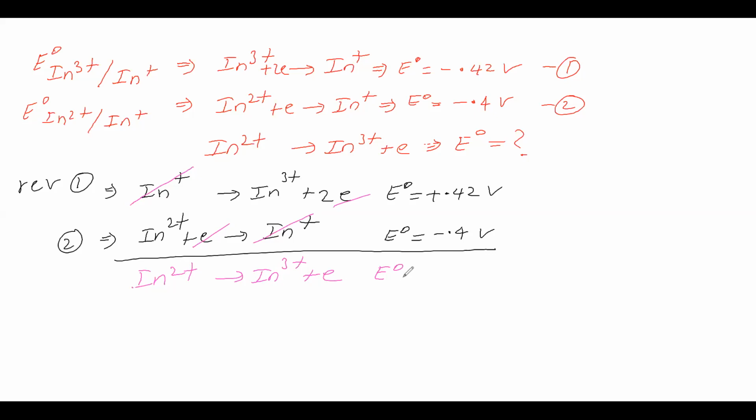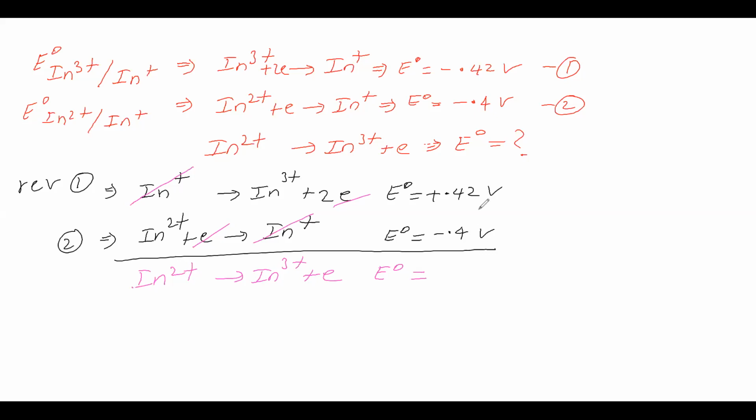What shall we do? Now what is the E naught value? How much value do you say? Shall we add these two? We added these two half reactions so that we got the required half reaction. Shall we add these two? If you are saying E naught is 0.02, that means you have added these two.